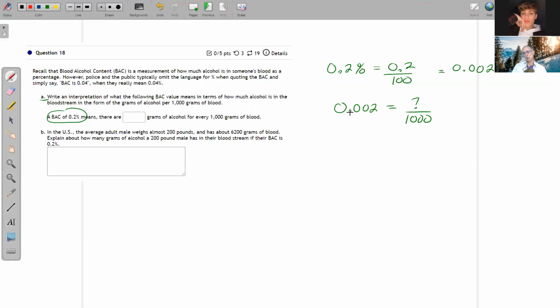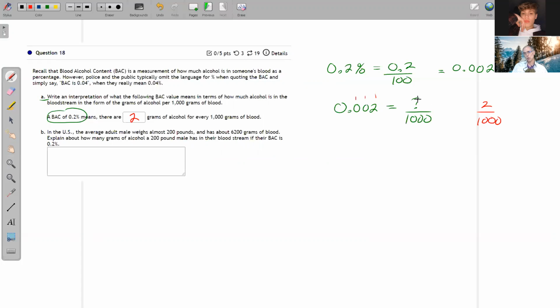When I say 0.002, that's slang. The proper way to read it is to identify the place value. Here I have tenths, then hundredths, and thousandths. So the proper way to read that number is 2 thousandths. And hey, look, there's 1,000. So the answer I must be looking for is 2 grams of alcohol for every 1,000 grams of blood.